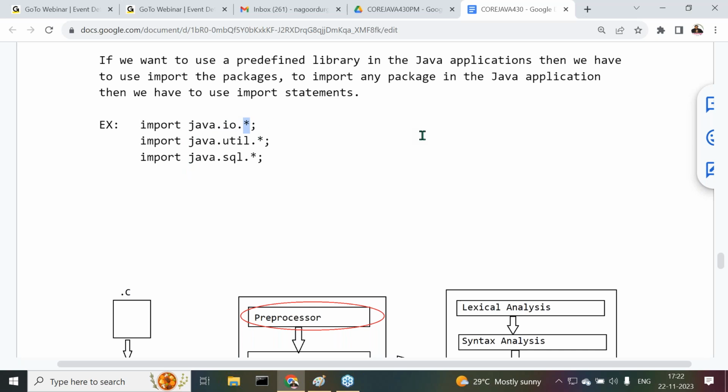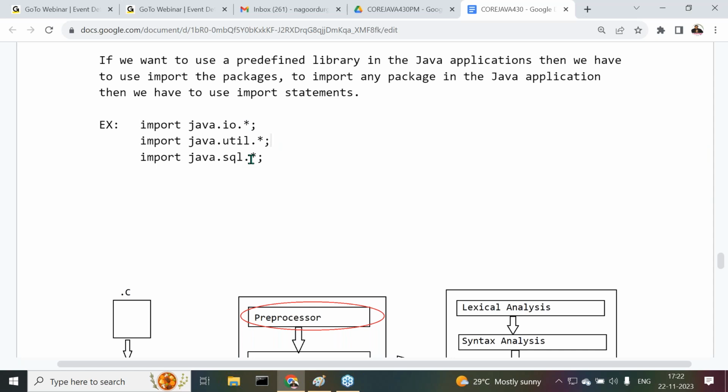Inside the package, number of classes and interfaces are available. For your kind information, package is the collection of classes and interfaces. A single package can have more than one class and more than one interface. My interest is what there?